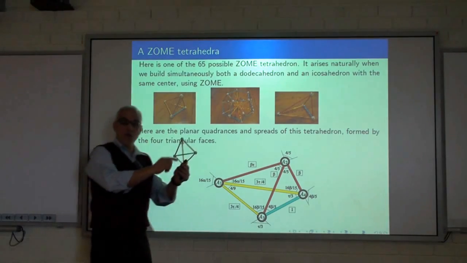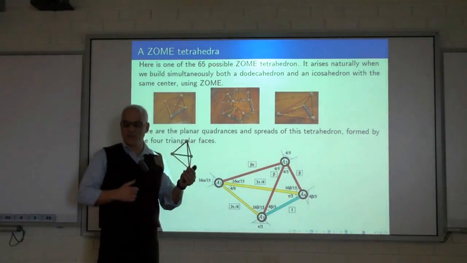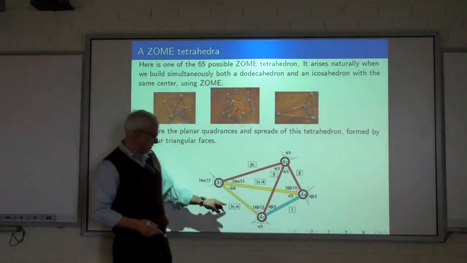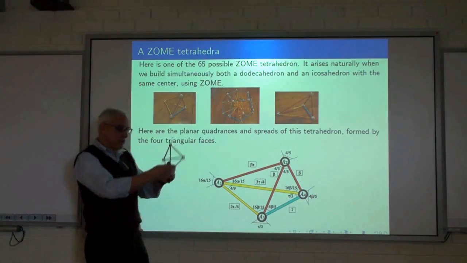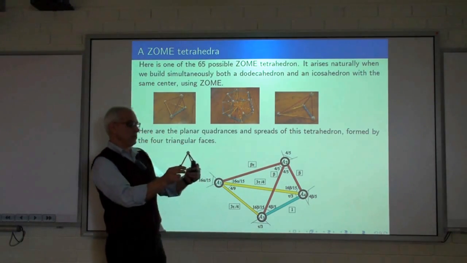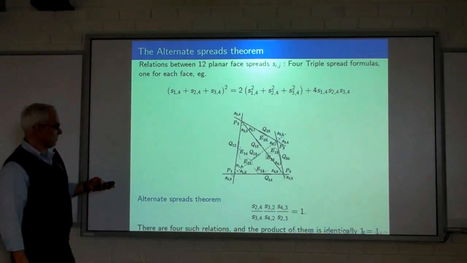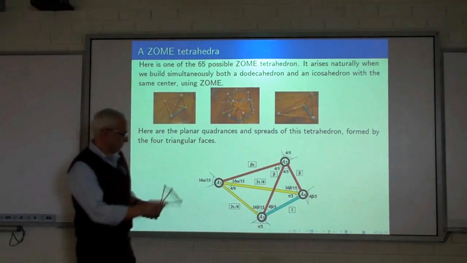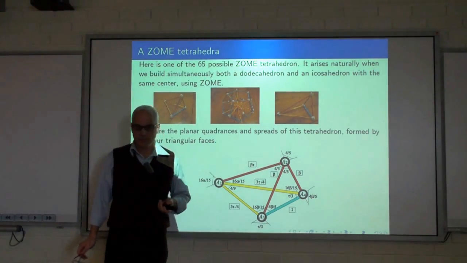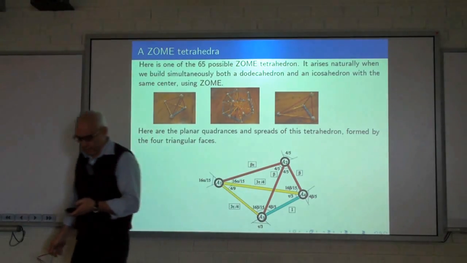Okay, so one thing is that we know all the Zome triangles, so we know all these 4 triangles. They're in our list. So we can immediately write down what all the quadrances are. I've done that here. Those are the boxes. And we can write down what the spreads of the faces are. So, for example, the spread between the 2 yellow ones is 4/9. And so on. Okay, so we want to study the tetrahedron now, and we'll keep this one in mind. At the end of the day, we want to understand this tetrahedron.